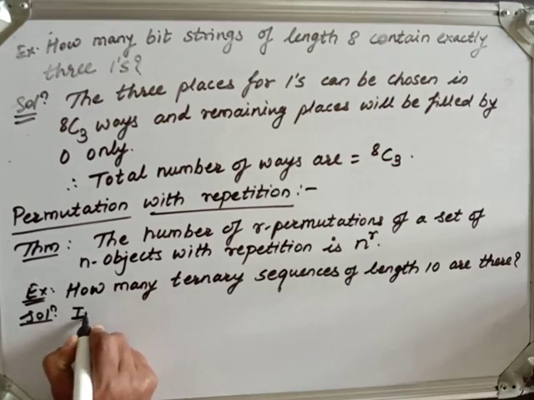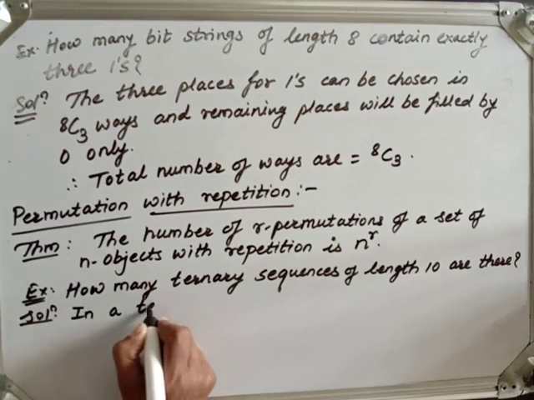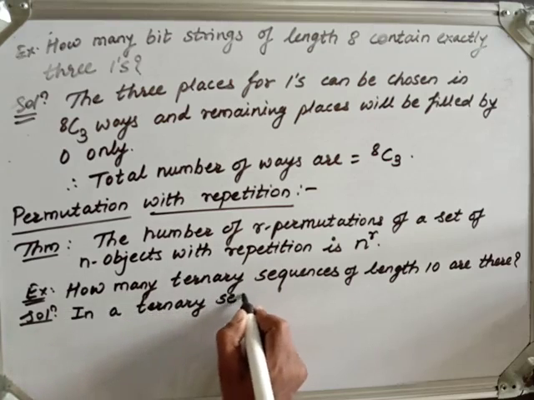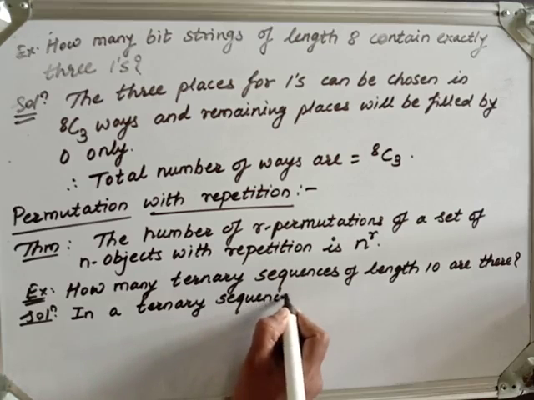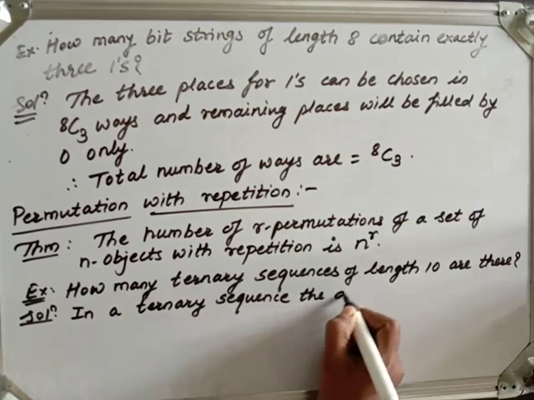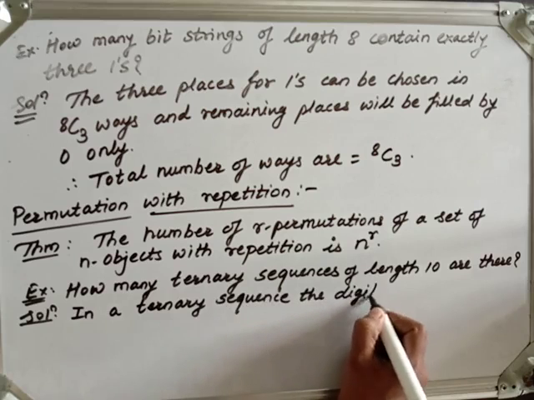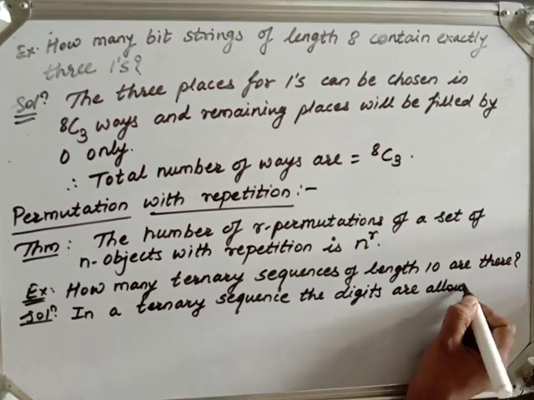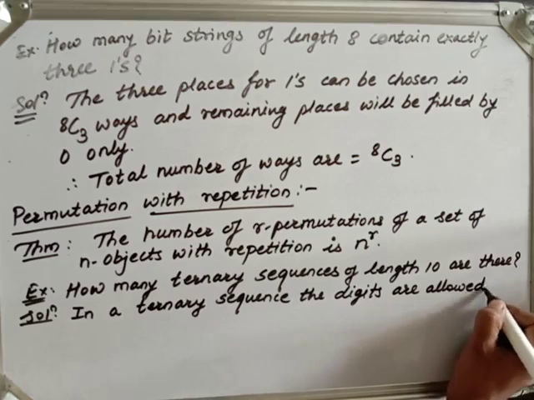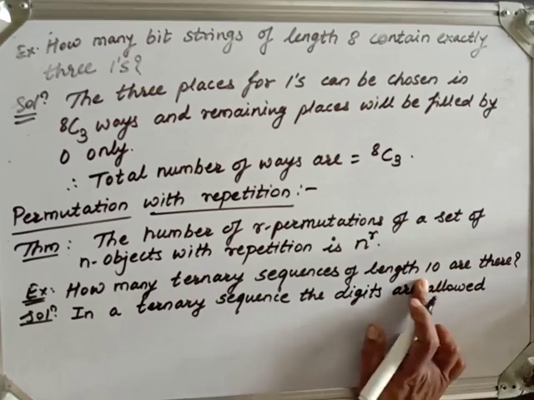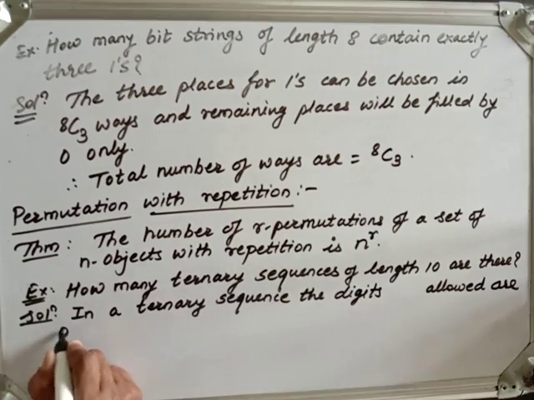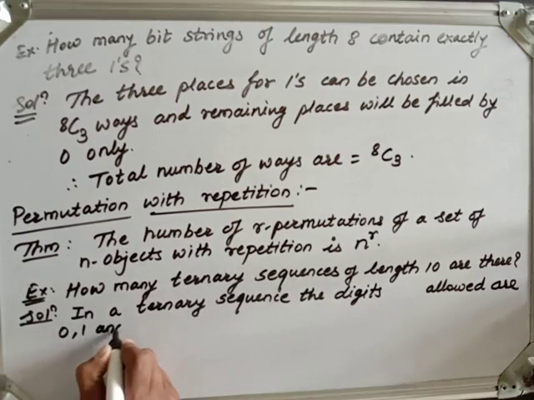So in ternary sequences the digits allowed are, suppose, 0, 1 and 2 only.